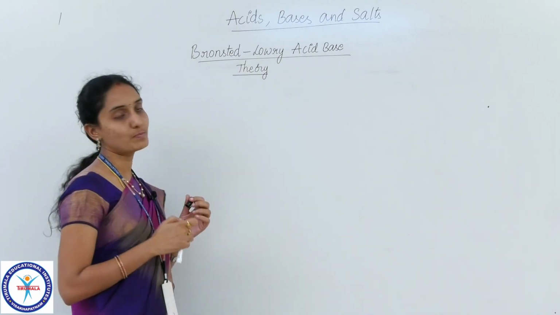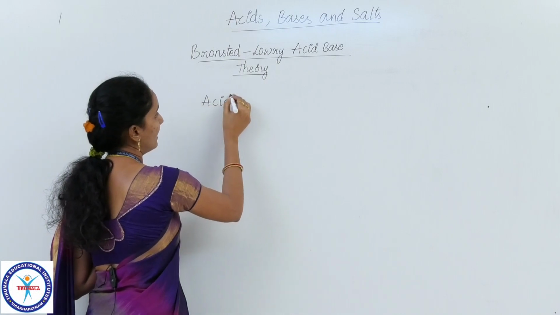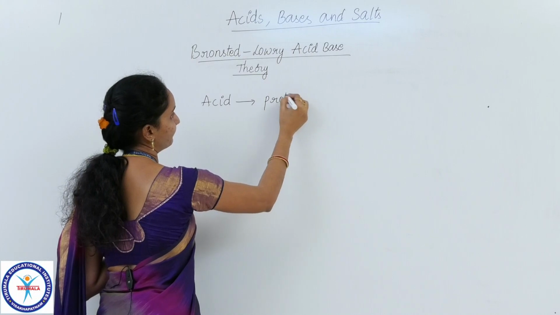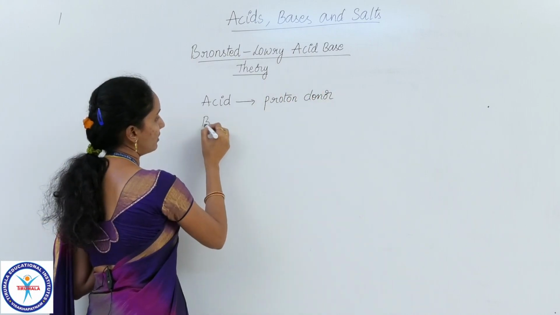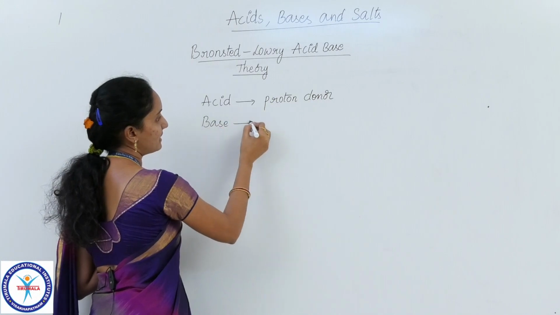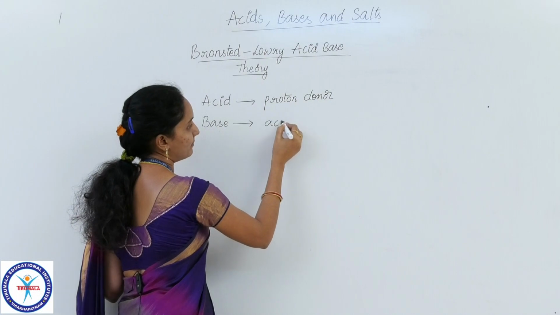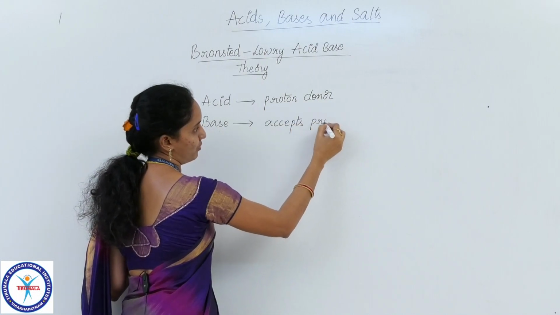So according to this Bronsted-Lowry theory, an acid is a proton donor, and a base is a compound or substance which accepts a proton.